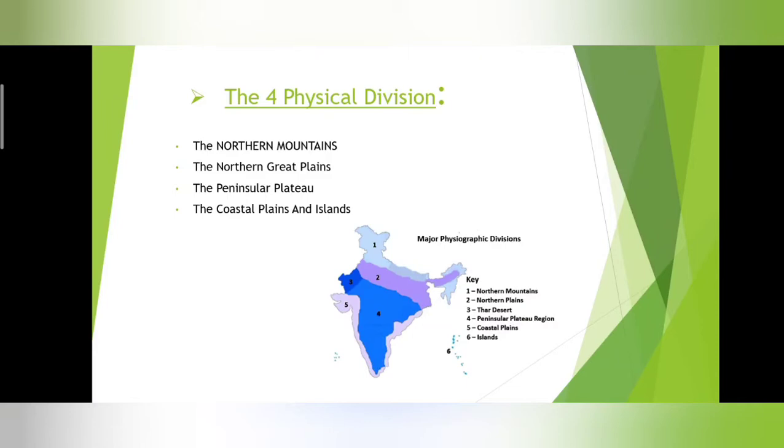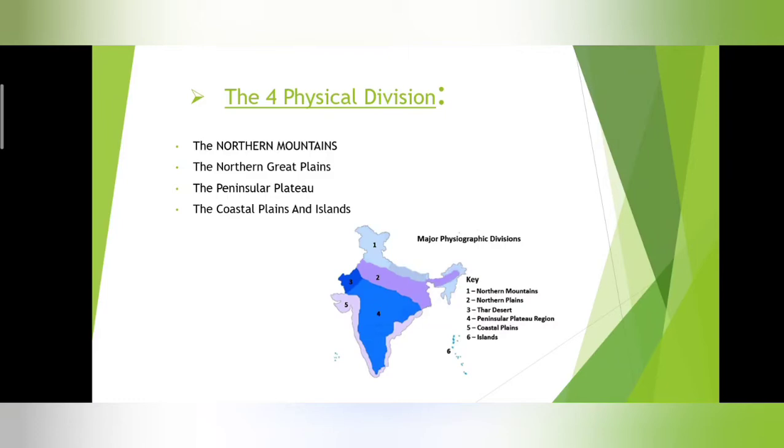So the four major physical divisions of India are, first one, the northern mountains. See in the map you can see one which is marked, the light blue color. So all that light blue color, it is the stretch of the northern mountains. The second one is the northern Great Plains. The purple color, the violet color what you see, is the northern Great Plains, marked two.